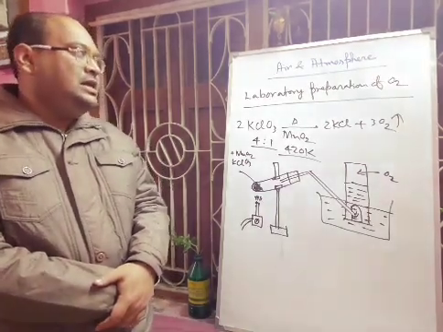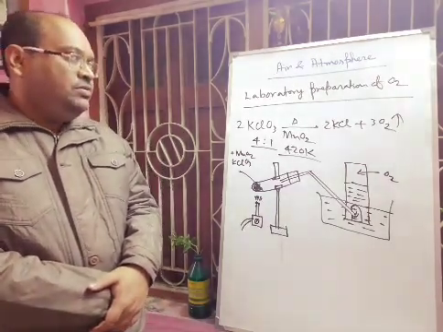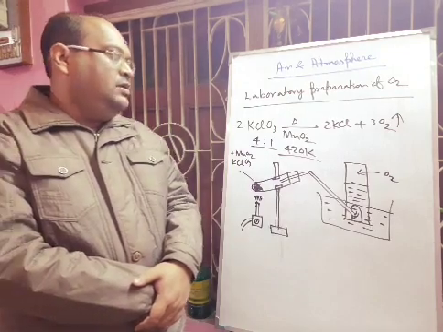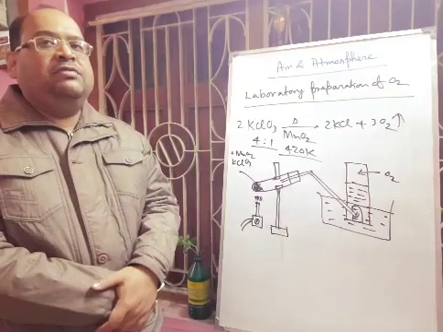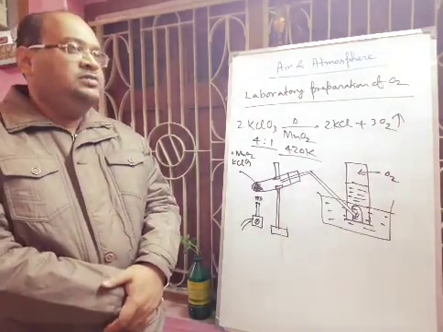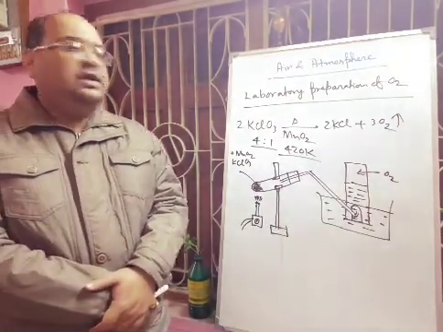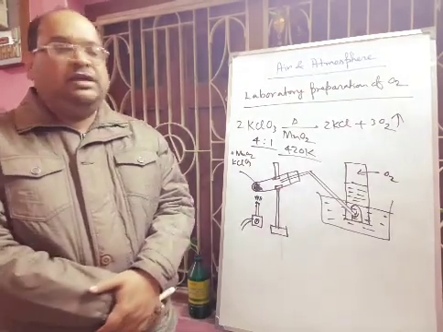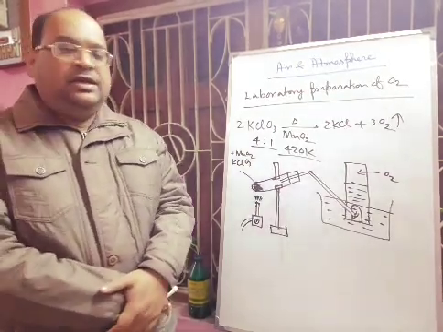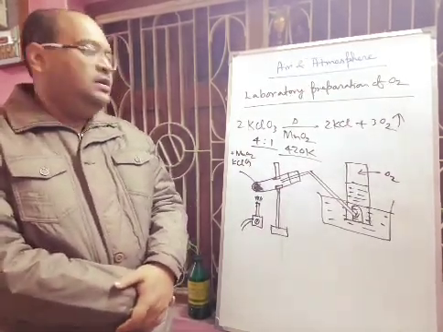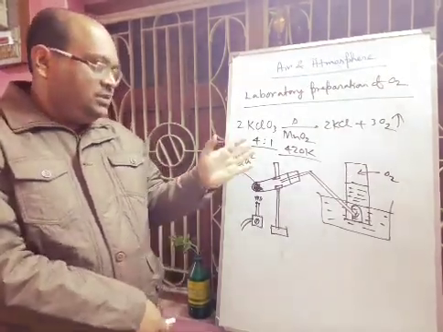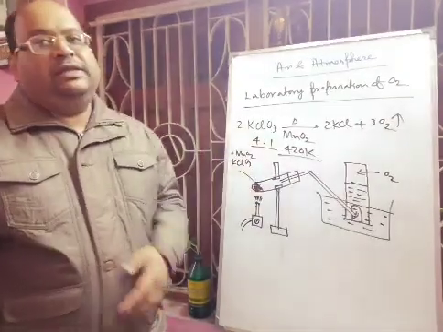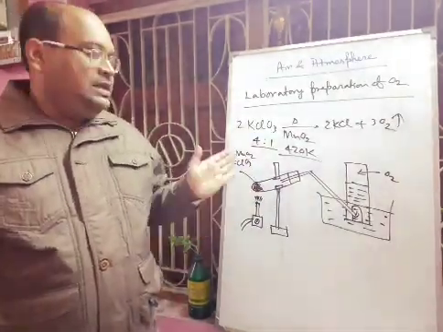Other methods are there, like heating any type of oxide salts. You can take potassium nitrate, sodium nitrate, mercuric oxide, or silver oxide. If you apply heat, even KMnO4, you will get oxygen gas. But if I ask for the laboratory method, then you have to write this one, where MnO2 acts as a catalyst.